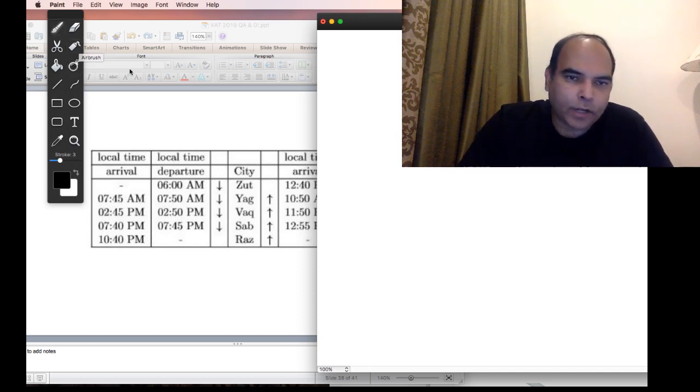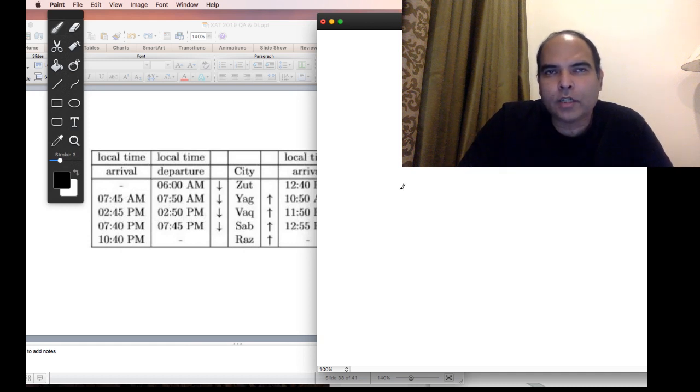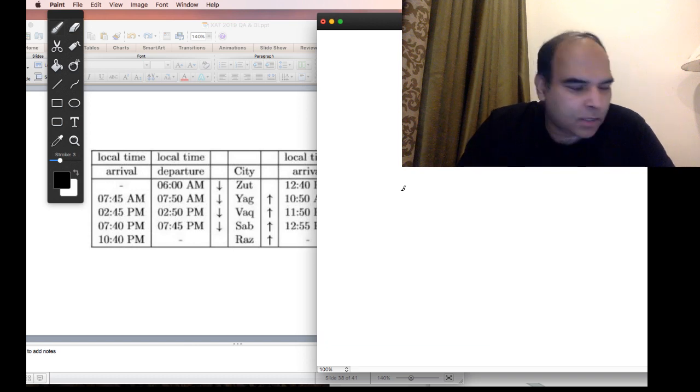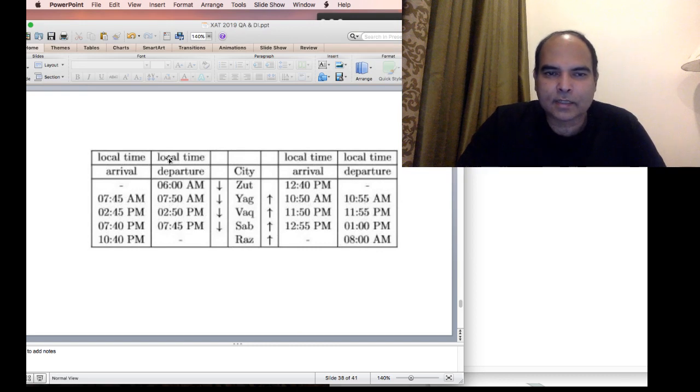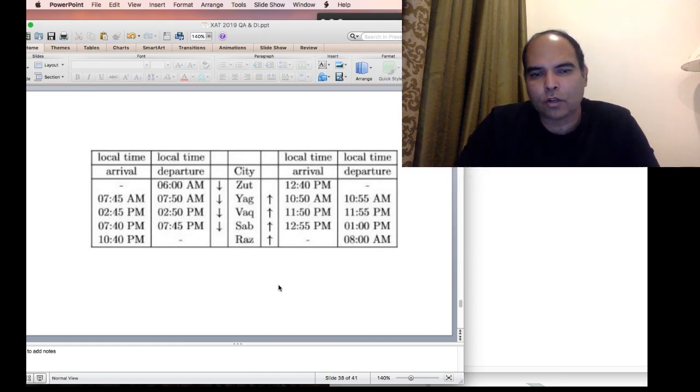Look at it in the context of Delhi to, let's say, Bangkok, or Delhi to Paris. If you go Delhi to Paris, you will reach, if you go at 10 a.m. in the morning, and it's a 10-hour flight, and Paris is let's say 4 hours behind Delhi. So you'll reach at 8 p.m. Delhi time, but it'll be 4 p.m. Paris time. So you'll see only 6 hours on the clock. And since this is the local time, this is basically on the clock.